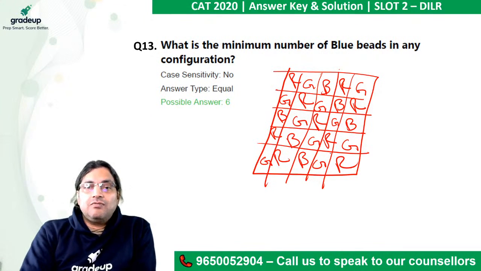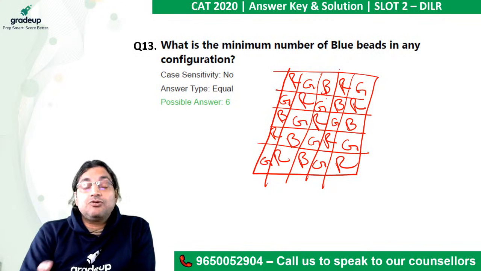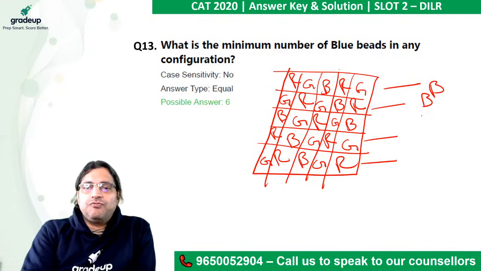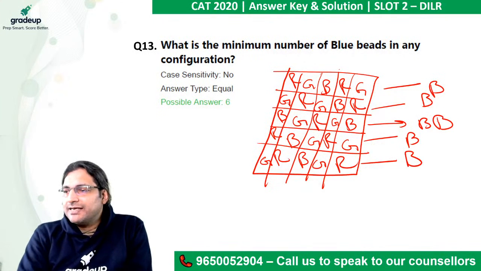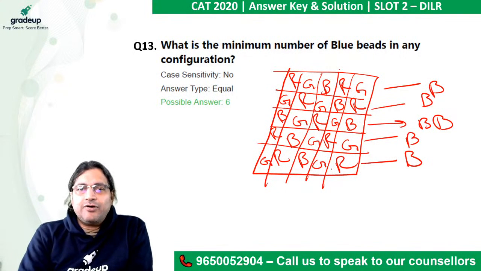What is the case now? 1, 2, 3, 4, 5, and 6. So mind you, this row, this row, this row, and this row can have just one B. But this middle row will have to have 2 B's, which is why the answer is 6. Any doubt? Any doubt, anyone?